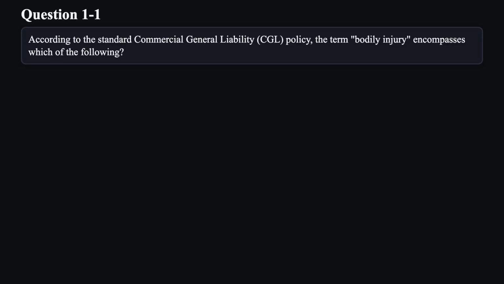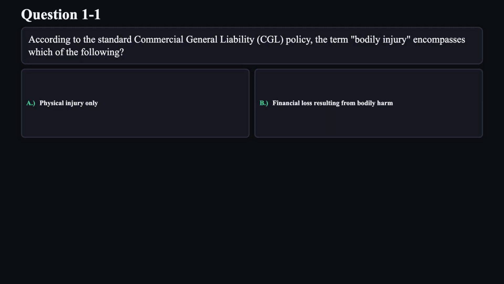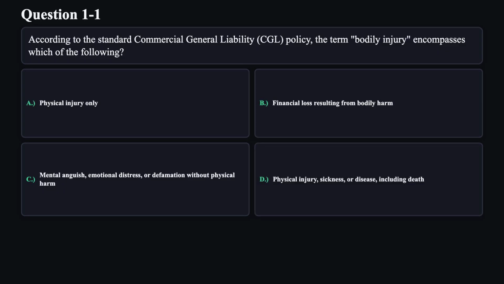According to the Standard Commercial General Liability CGL policy, the term bodily injury encompasses which of the following? A. Physical injury only. B. Financial loss resulting from bodily harm. C. Mental anguish, emotional distress, or defamation without physical harm. D. Physical injury, sickness, or disease, including death.